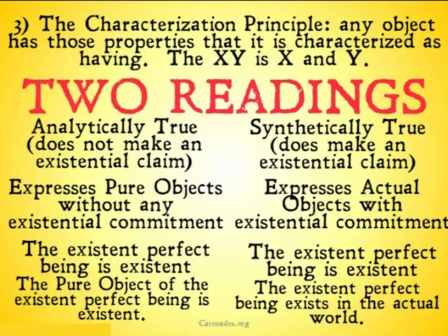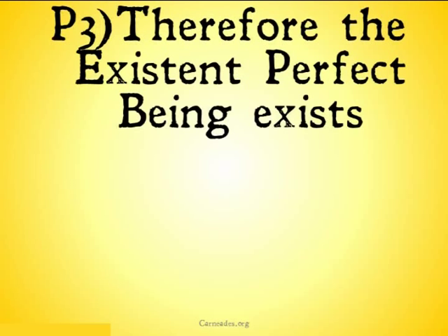Unless you have more information to make it synthetically true and make an existential claim, the analytically true version is going to be true, but only true of a pure object that doesn't exist in the same realm that we do. The synthetically true statement would support the ontological argument, showing that an existent perfect being exists in the actual world, but itself is unsupported by Meinong's theories, and therefore we have no reason at all to accept it.